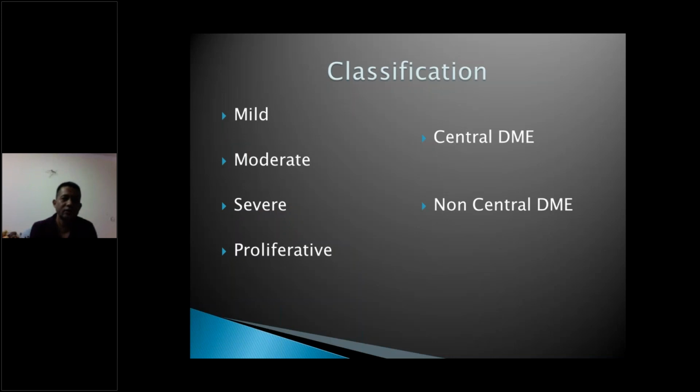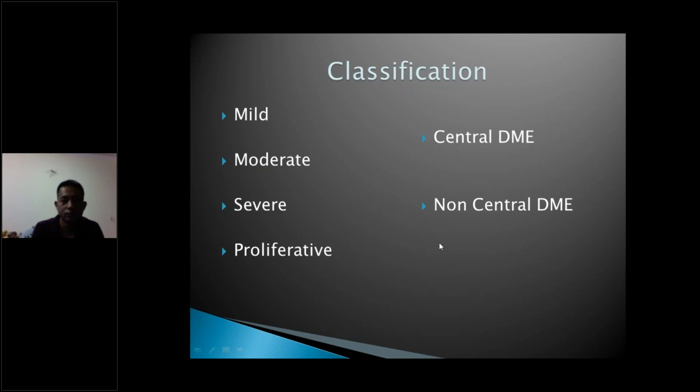So the classification we can see in diabetes is on the basis of proliferation or non-proliferation. We have mild NPDR, moderate NPDR, severe NPDR, and proliferative. Proliferative is what we saw earlier, the formation of new vessels. The patient can also have diabetic macular edema. It is classified into central diabetic macular edema if the central 1 millimeter is affected, or non-central diabetic macular edema, where the central 1 millimeter of the macula is not affected and the peripheral part of the macula is affected.